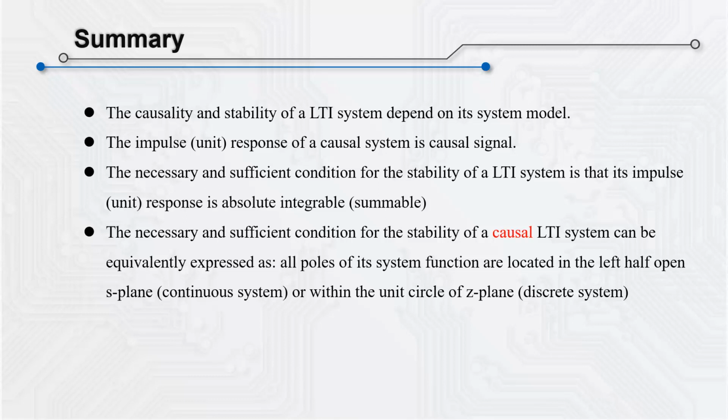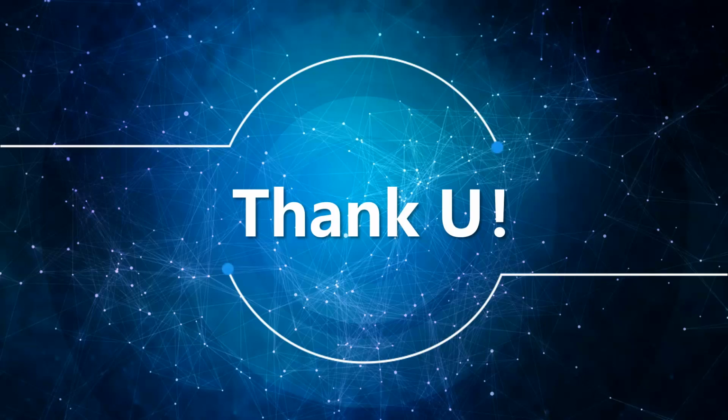Fourthly, if a LTI system is causal, then the necessary and sufficient condition for its stability can be expressed equivalently as: for a continuous system, all poles of its system function must lie in the left and open half of plane S, while for a discrete system, all the poles of its system function should lie within the unit circle of the plane Z. And that is the end of this lesson.